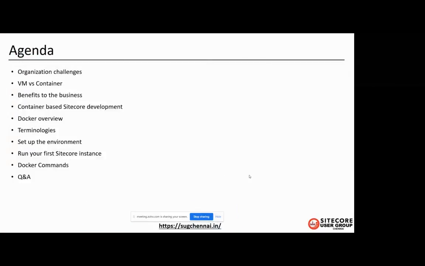So this is the agenda for the session. We'll start with organization challenges. Then we'll see what is the difference between VM and container, what benefit it brings to the business, and container-based Sitecore development. Then I'll cover Docker overview and its terminologies. Also, we can see how to set up the environment and run our first Sitecore instance on containerization. Finally, I'll show you some CLI commands, then we can close the session with Q&A.